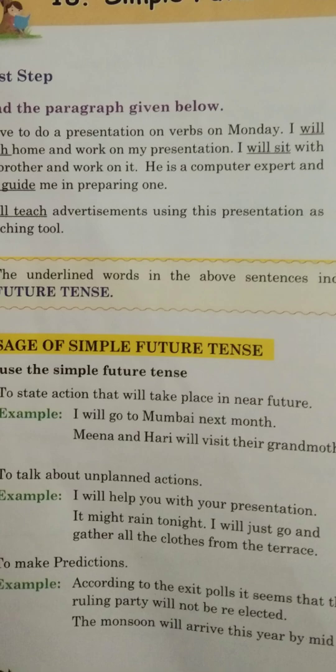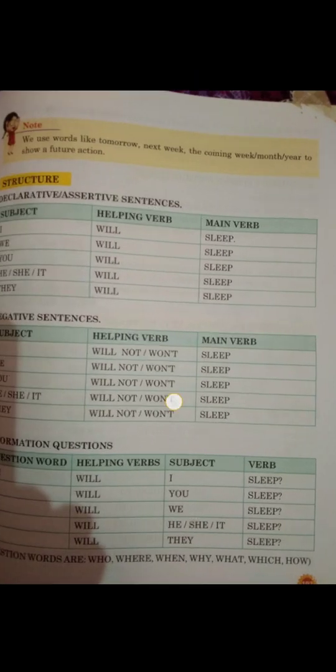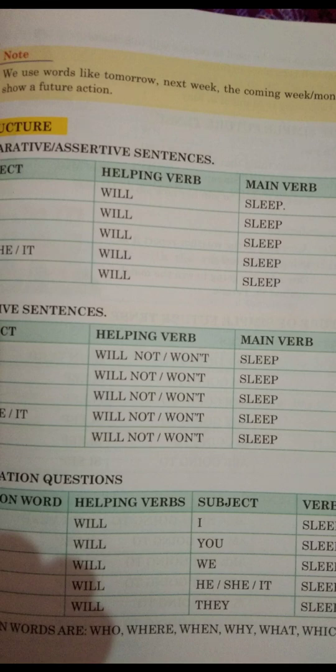To make predictions, when we want to forecast something, we also use the simple future tense. Like, according to the exit polls, it seems that the ruling party will not be re-elected. The monsoon will arrive this year by mid of May. Now, let us see the different structures of the simple future tense.